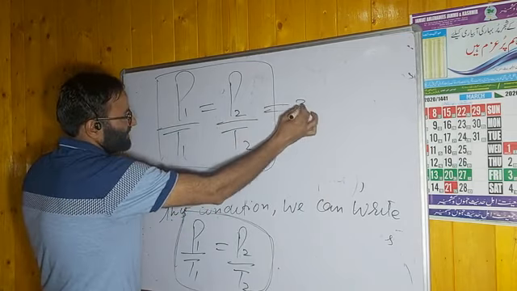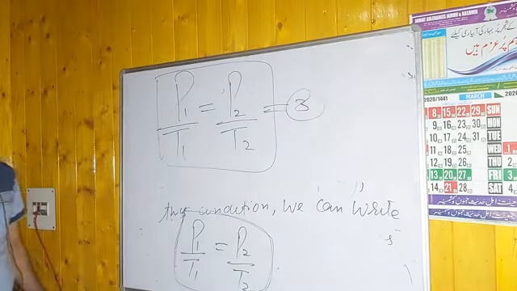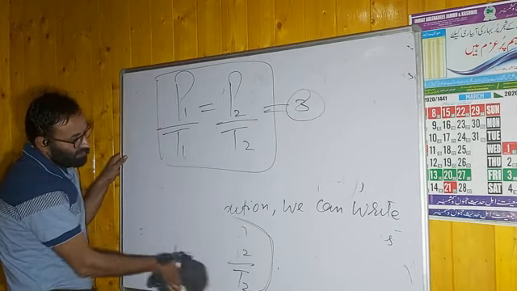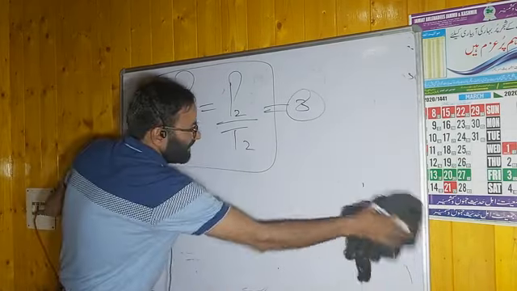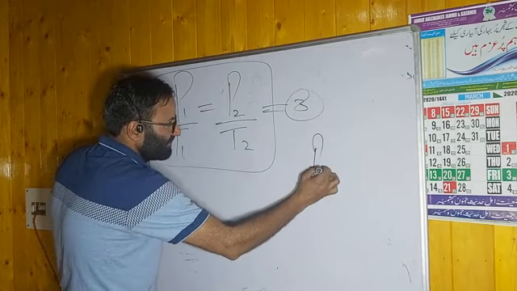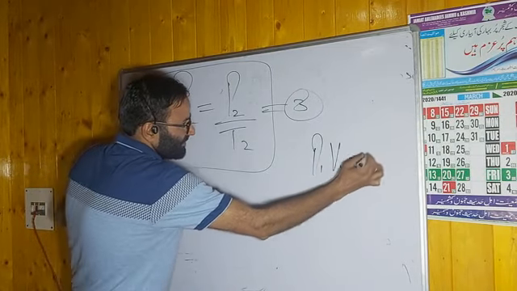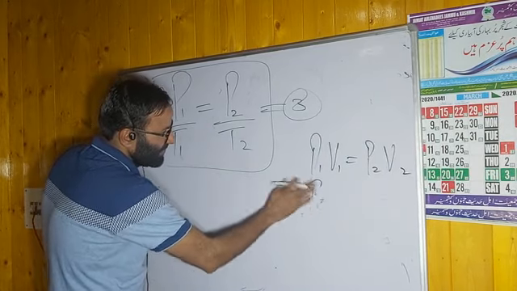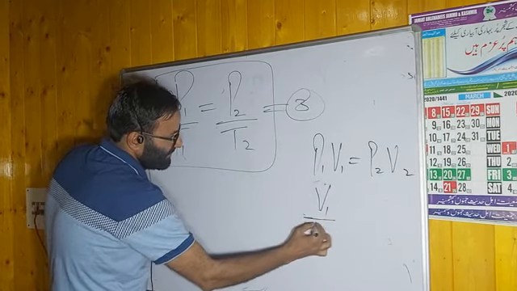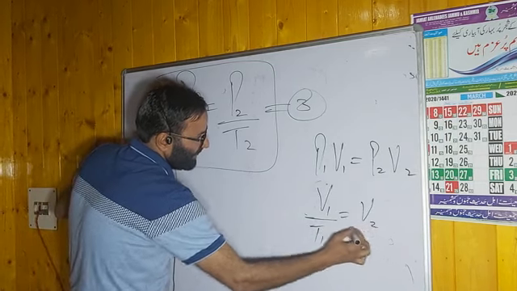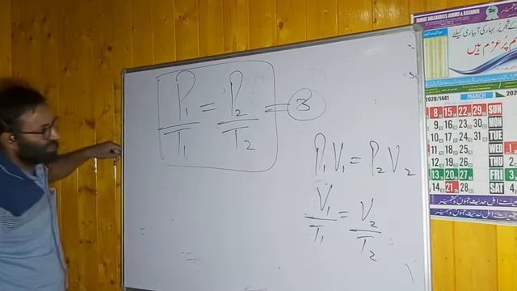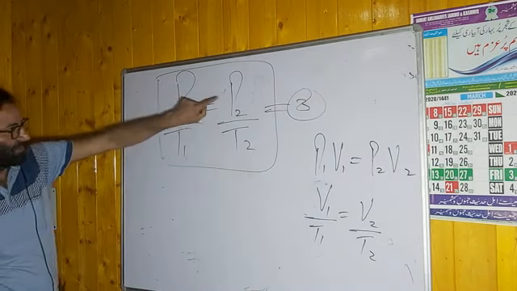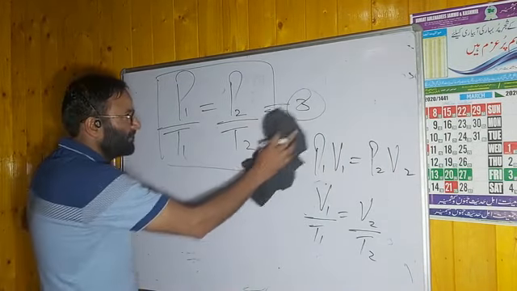Take it as expression number 3. In Boyle's law, you have to remember P1 V1 is equal to P2 V2. In Charles' law, V1 by T1 is equal to V2 by T2. But in Amontons' law, which you have to remember, P1 by T1, because we have to keep volume constant, is equal to P2 by T2. Remember this point.